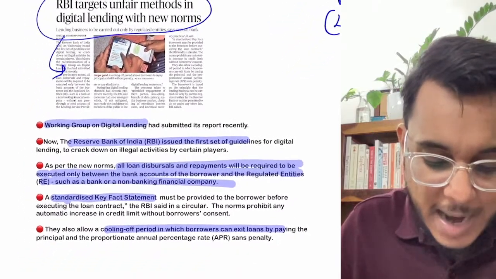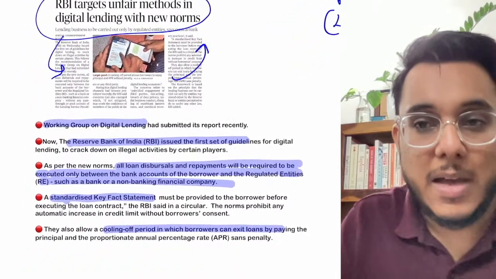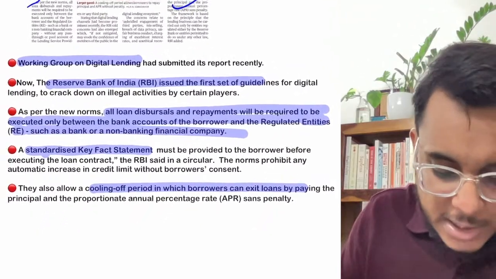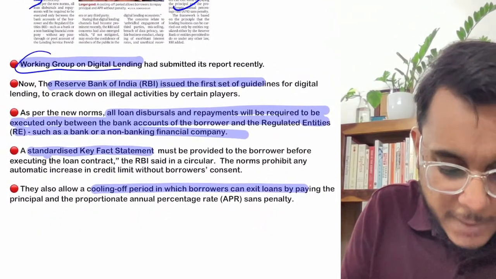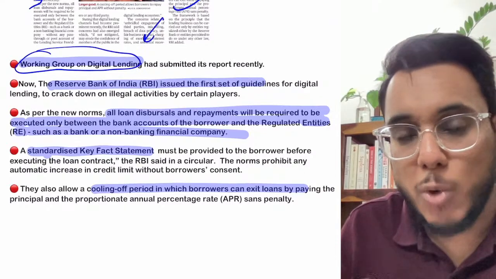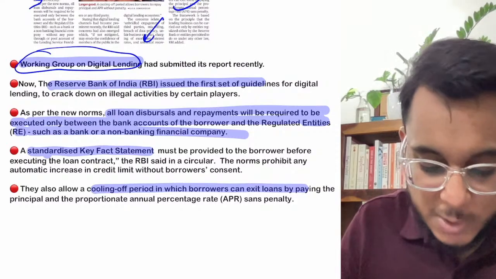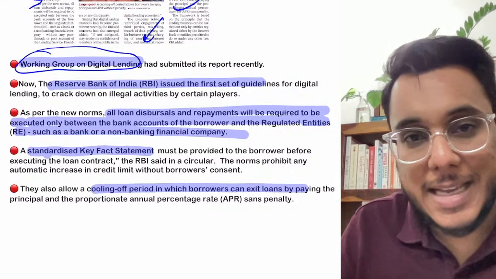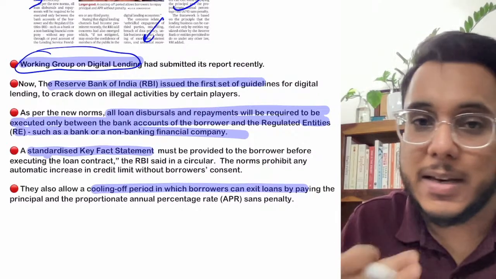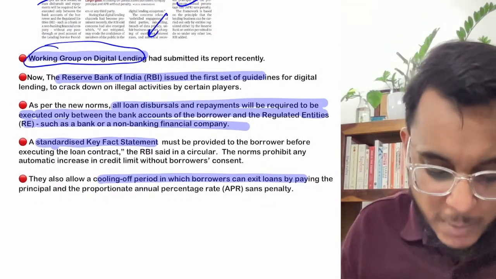Now guys, the RBI had brought such a recommendation. Meanwhile, a working group on digital lending was constituted. This working group was given the task to suggest how this can be curbed. So basically they came out with guidelines, and on the basis of these guidelines, the RBI has now issued certain guidelines. So what has the RBI provided?